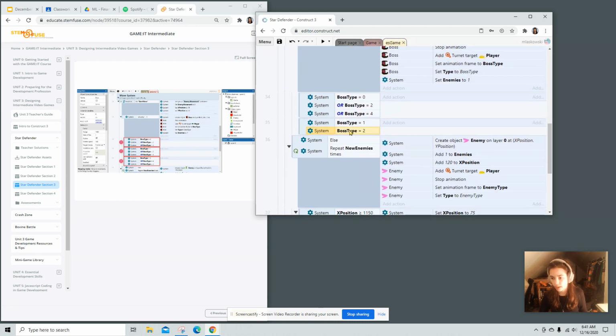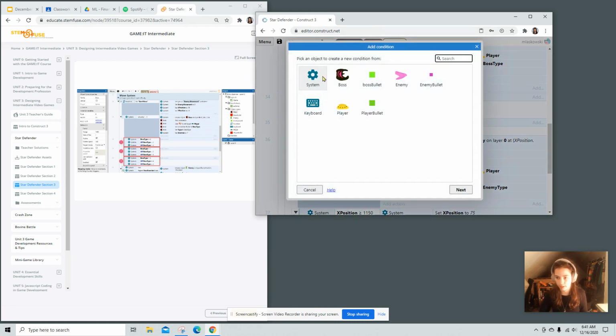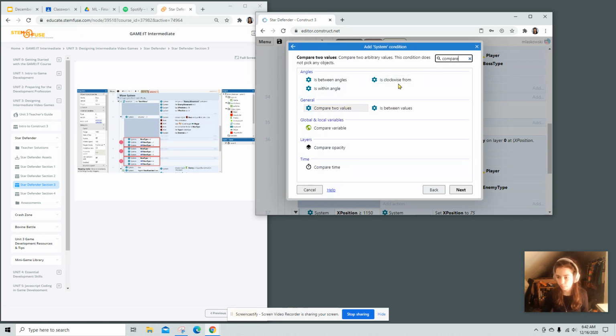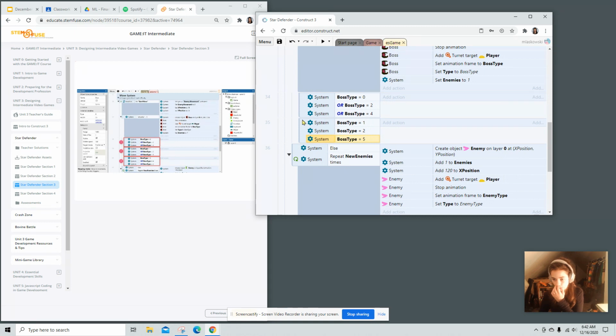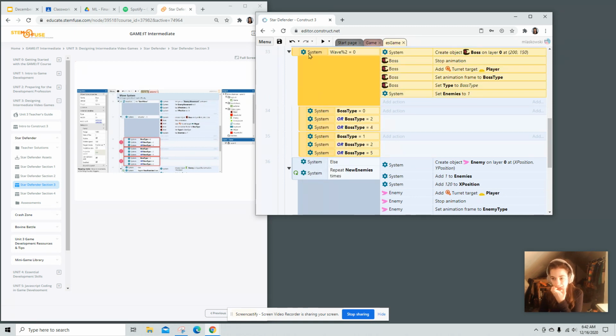Notice you've got to click on boss type in order to get that add another condition. Highlight them all. We're going to make it an OR block. And then one more.